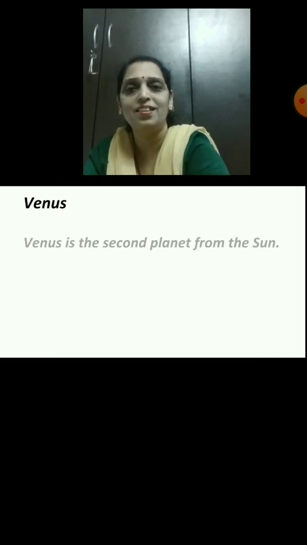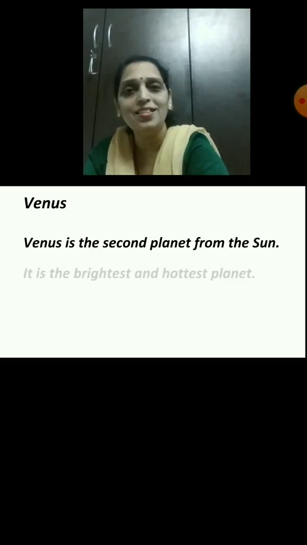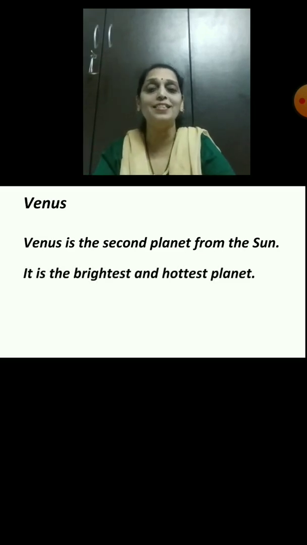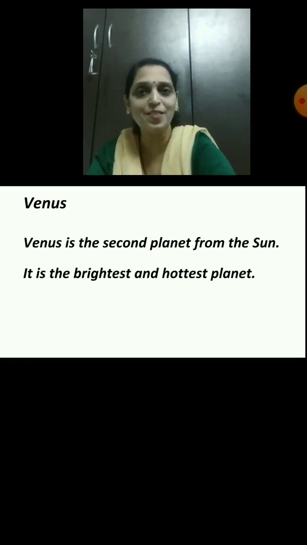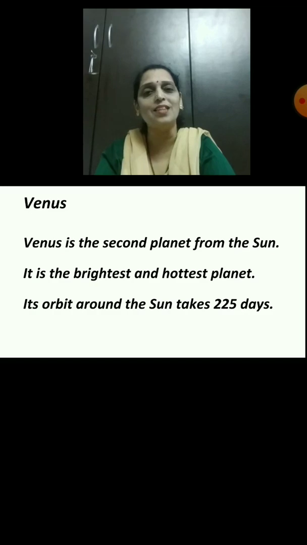Venus. Venus is the second planet from the Sun. It is the brightest and the hottest planet. Its orbit around the Sun takes 225 days.